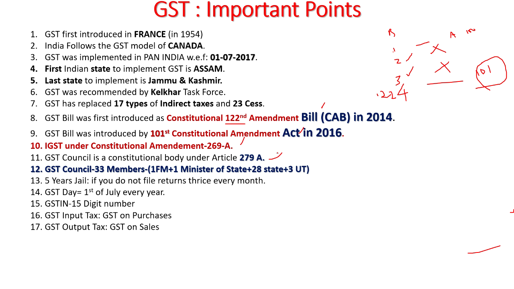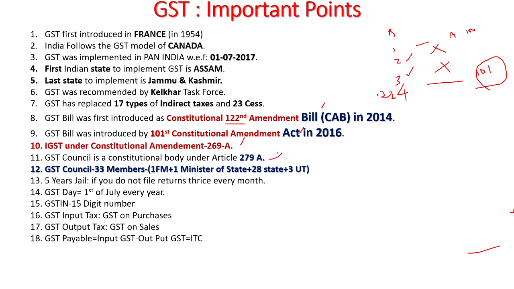That is called liability. And input tax means that you are paying some tax to the government. That means you are having some credit with the government that you can encash at the time of sales, that is output, that can be adjusted. Finally, only the remaining amount you will pay. We will learn detail at a later stage. GST payable is equal to input GST minus output GST. That is called input tax credit.